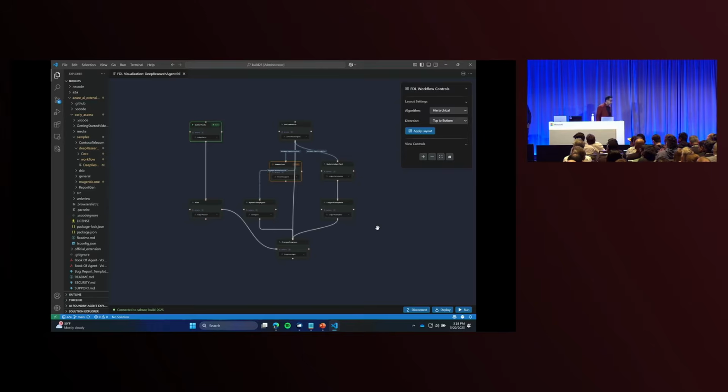So the class of problems workflow solves are where you want much more granular control over how the control of these agents happens and the data bindings that need to happen as you move through the system.